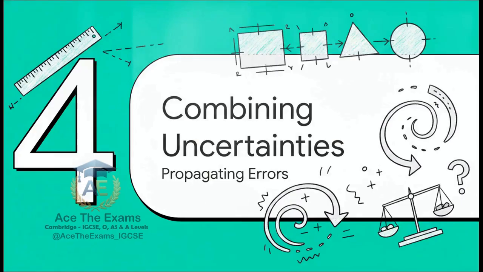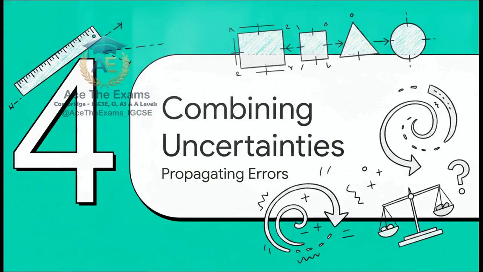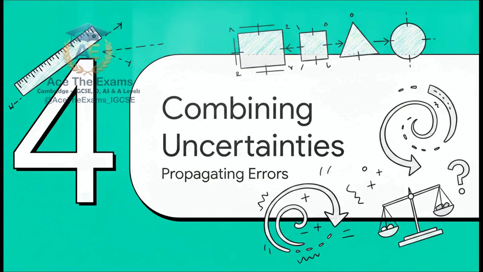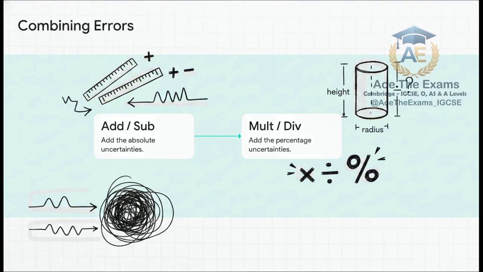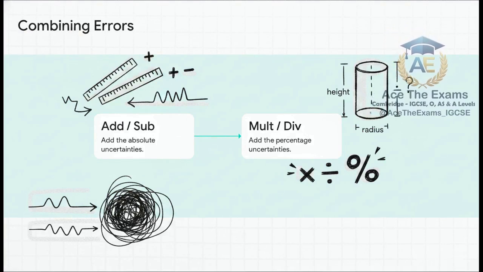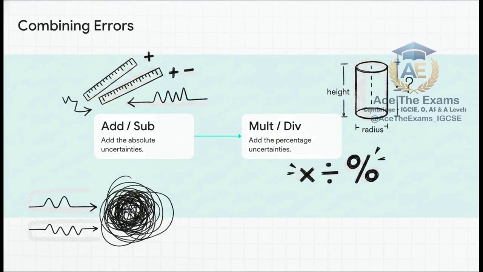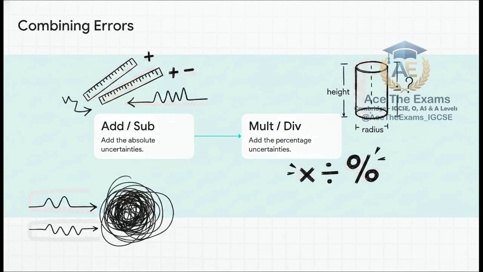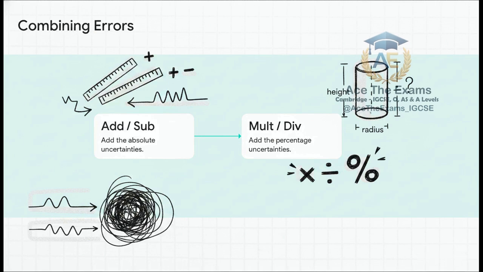Now, because every single measurement has this inherent error, we run into a compounding problem when we start plugging multiple measurements into our formulas. And that is exactly why we need to master Section 4, combining uncertainties. Luckily, there are really just 2 golden rules for propagating these errors. If you are adding or subtracting 2 measurements, it's simple. You just add their absolute uncertainties together. But if you're multiplying or dividing values, like, say, calculating the volume of a cylinder by multiplying its length and its area, you have to add their percentage uncertainties together instead.